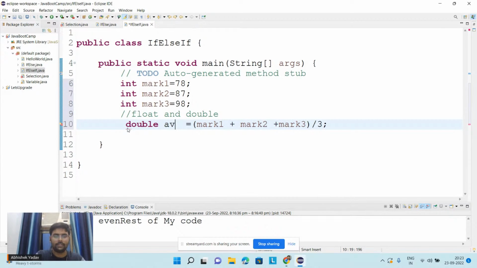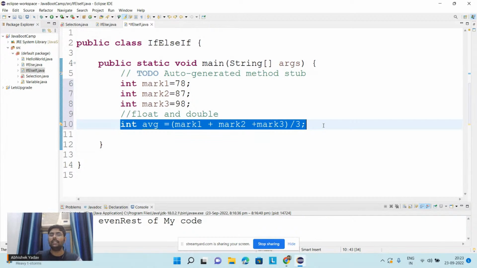Okay, double average. And okay guys, why am I not using integer here? Can you comment in the chat why I'm not using integer here? Okay, guys, we are not using integer because if we are calculating the average, the average can have a decimal value, and if I use integer here, what will happen? I will lose the decimal part. I will not get an error here, guys. You can see I'm not getting the error, but I will lose the decimal part. The system will only include the integer part.